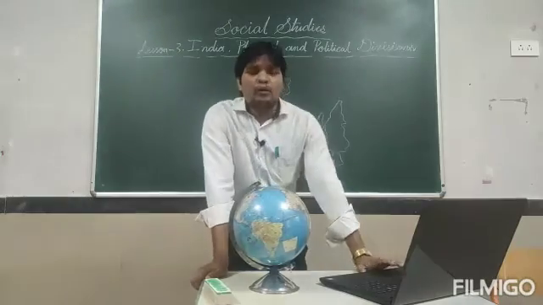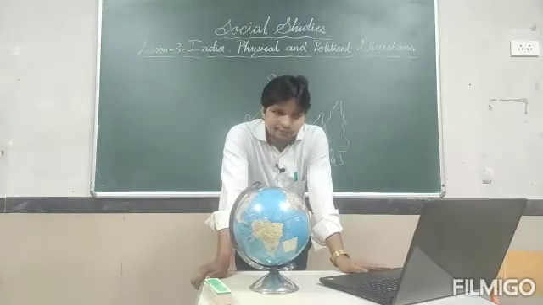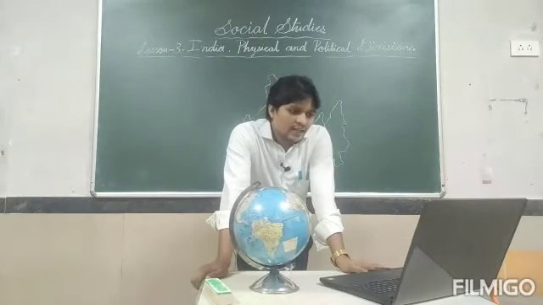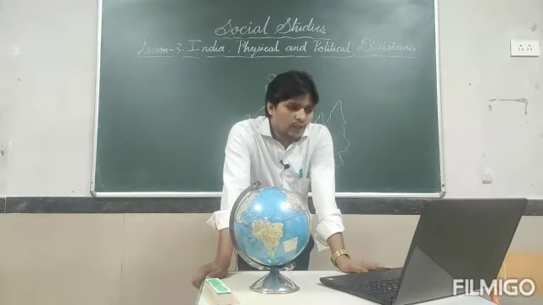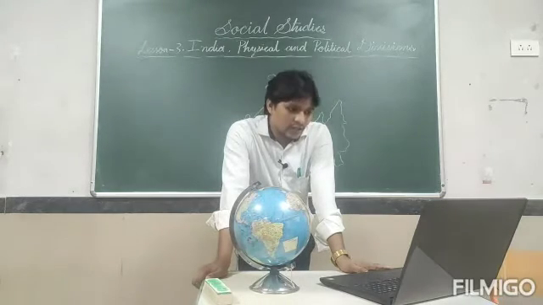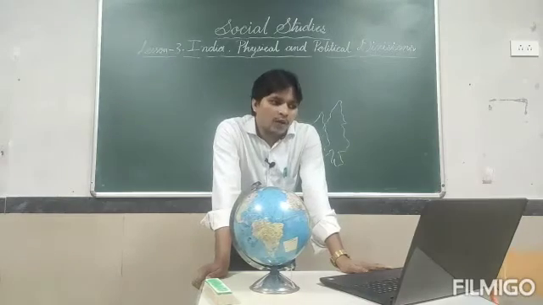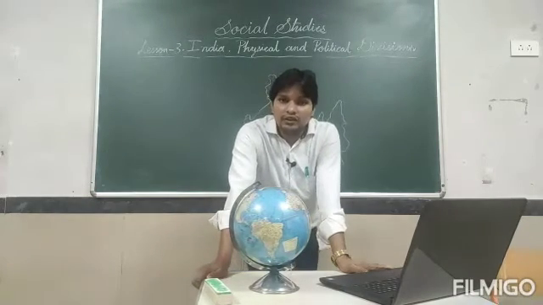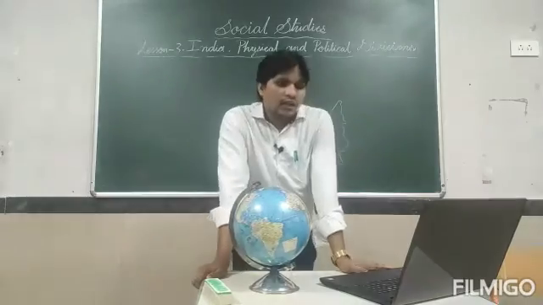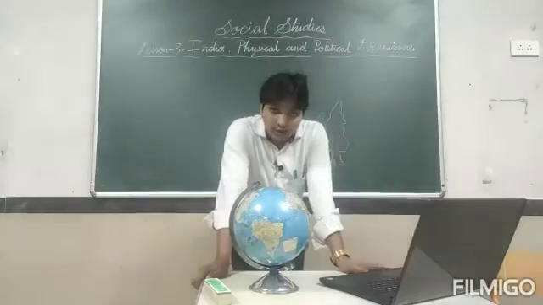According to the size in the world, it is in 7th position. It is the 7th largest and most populous democratic country in the world. India is bounded by the Indian Ocean in the south, the Arabian Sea in the west, the Bay of Bengal in the east, and the Greater Himalaya Range in the north. In this way, the total boundary is covered with nature.